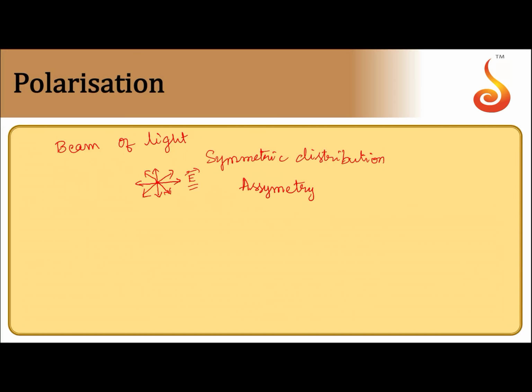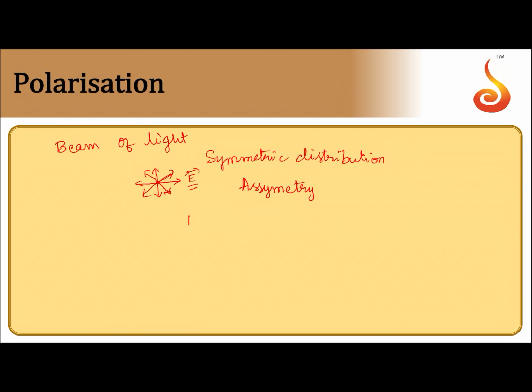Not only electric field vectors, magnetic field vectors will also be present, but here one thing is common for all electromagnetic waves. Electric field and magnetic field vectors are perpendicular to each other. So for every electric field in a particular direction, perpendicular to that there will be magnetic field. So the direction of magnetic field will be obvious.